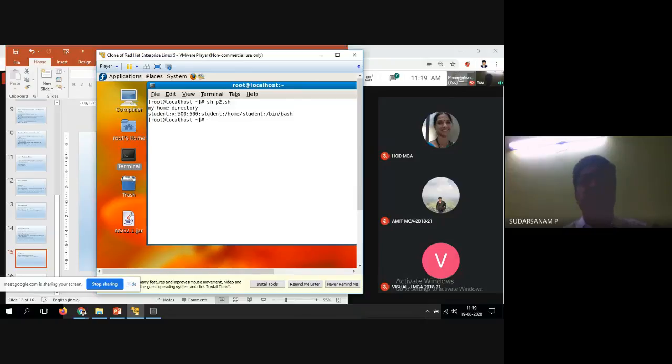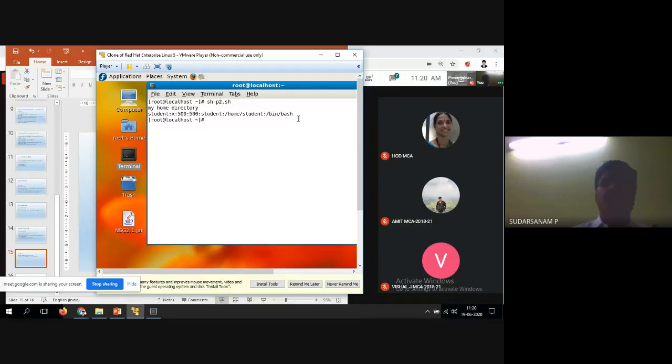Now my home directory is nothing but student, and the second column is the encrypted password, and this is your user identification. This is called the group identification. Your name is nothing but student. Another one is your home directory, that is called home and student. Another one is where you are working, your shell, which is bin and bash. So this is your home directory. This is the way of writing the programs.